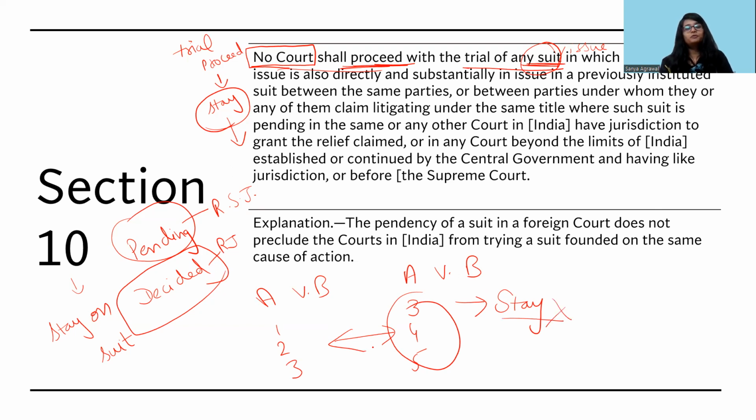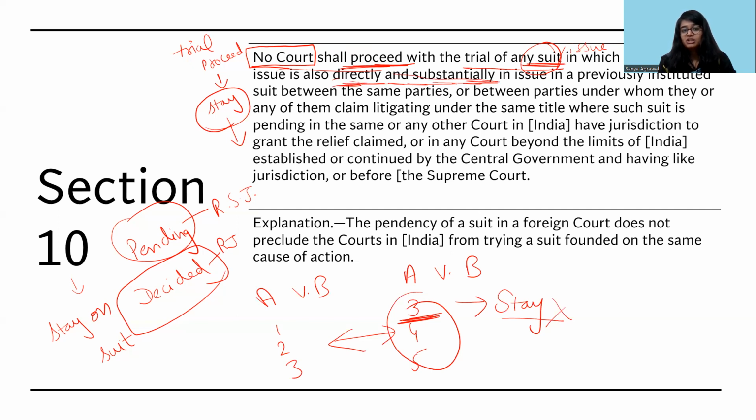So this is also one of the differences, because Res Judicata is applicable even if one of the issues is the same, but Sub-judice is applicable only when all of the issues are the same, in which the matter in issue is also directly and substantially in issue in a previously instituted suit. So we will see that the matter should be directly and substantially in issue.